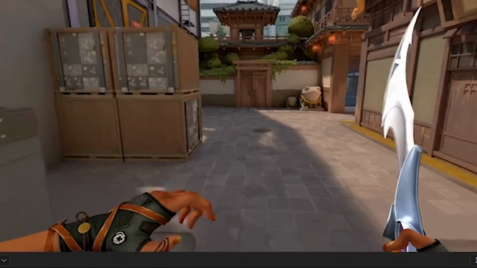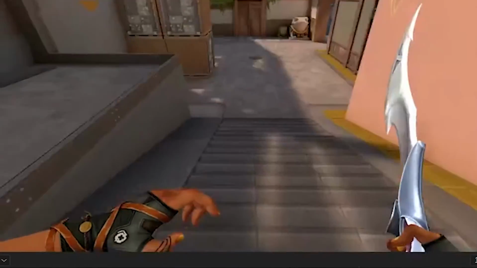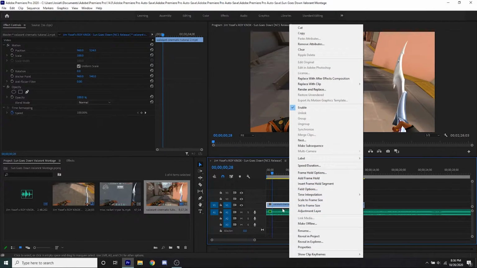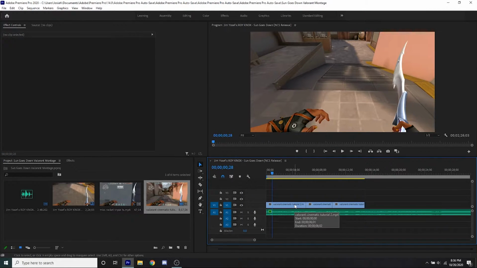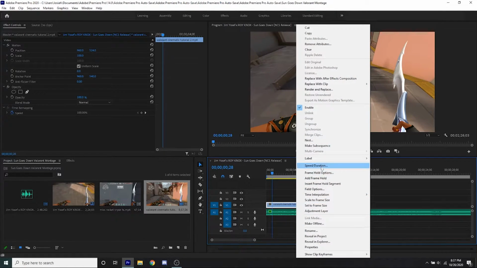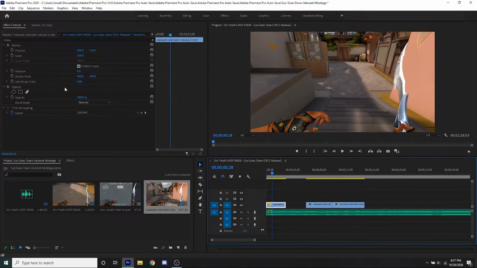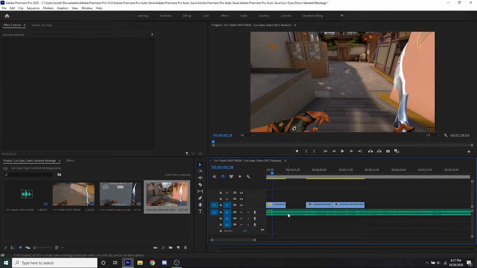So you're going to notice that this looks kind of slow right here. So what we want to do is actually speed this up. So go over here. Like I said, if you don't use Premiere Pro, don't worry. This is a pretty advanced software, but this will work for any software. Just go ahead and change your speed. This is my speed panel right here. And then make it anywhere from 150% to 200%. Right now I'm just going to go ahead and try 200 and see how that looks.